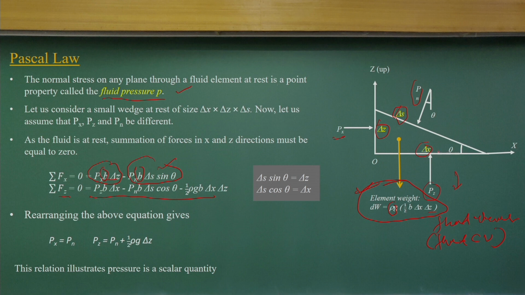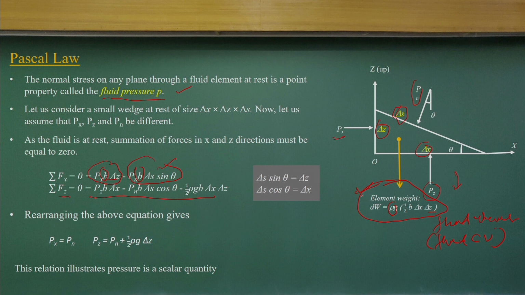The weight of the control volume will be the volume multiplied by the unit weight, that is, the density multiplied by the acceleration due to gravity. So, you get the element weight, and here we have the force components that we have resolved.